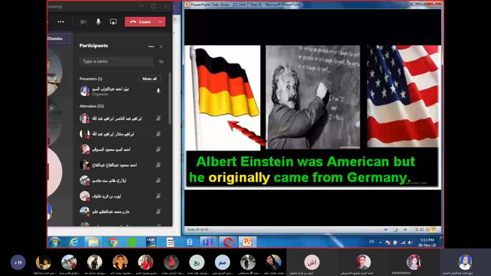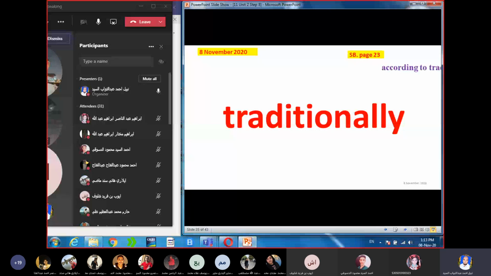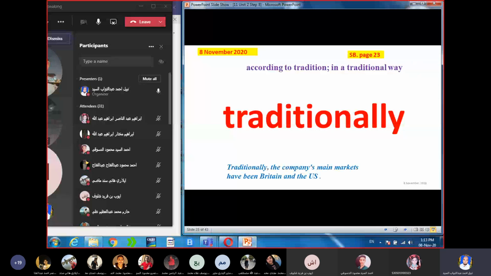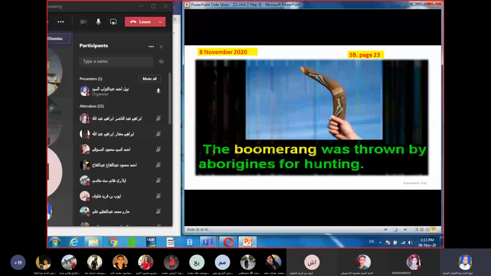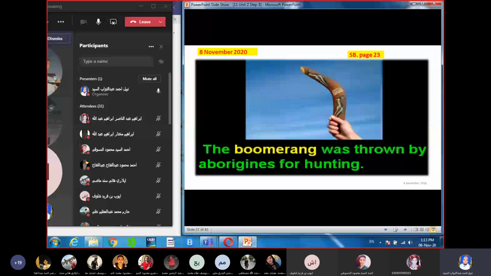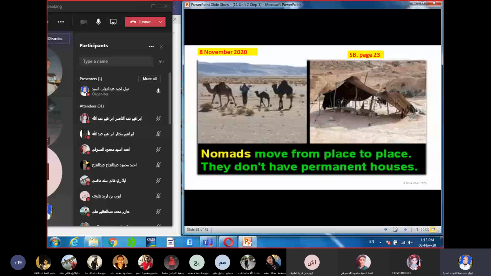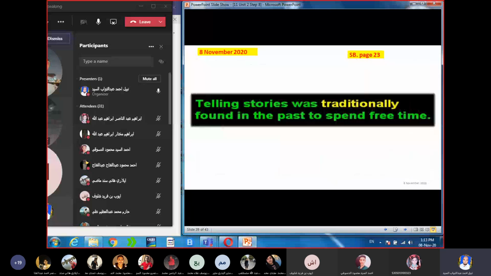Traditionally: according to tradition, in a traditional way. Traditionally, the company's main markets have been Britain and the USA. Aborigines were the first people to live in Australia. The boomerang was thrown by Aborigines for hunting. Nomads move from place to place. They don't have permanent houses. Telling stories was traditionally found in the past to spend free time.